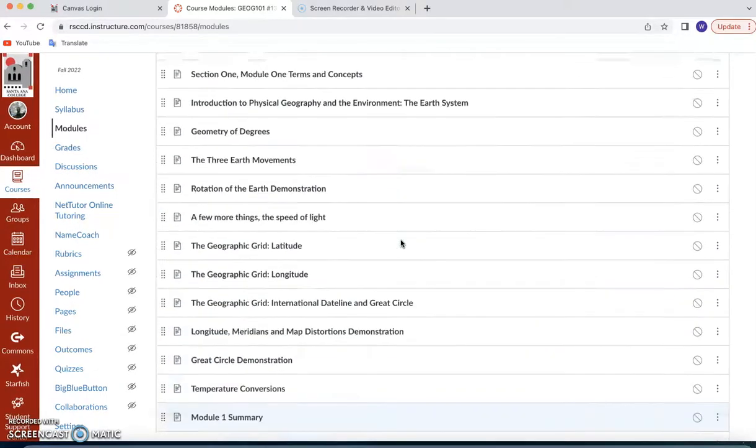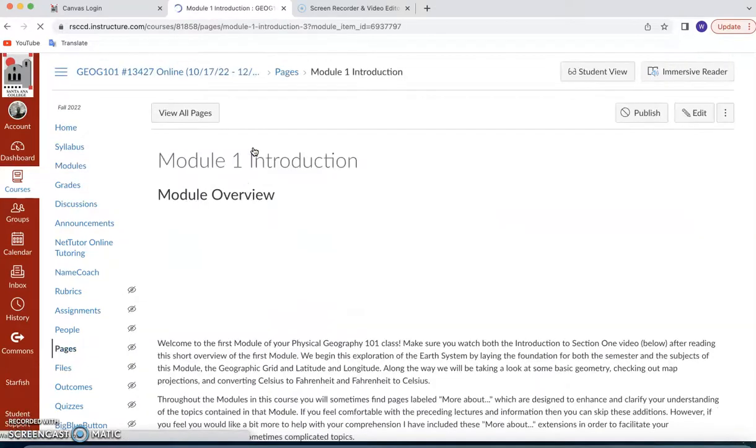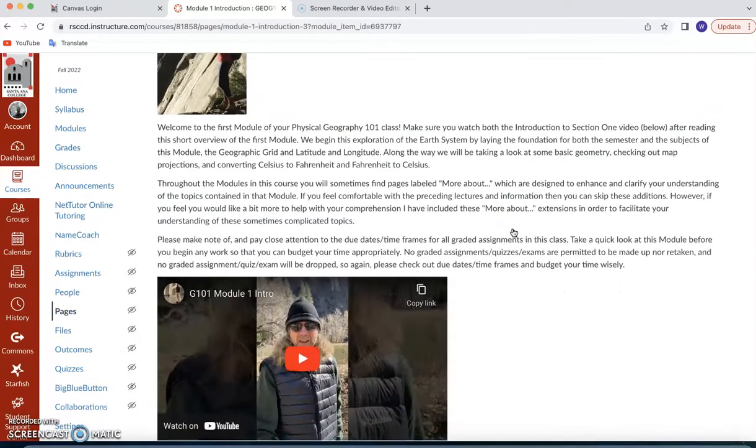If we take a look over here at the beginning where it says Module 1 Introduction, if you click on that, it gives you a little information about what Module 1's about.